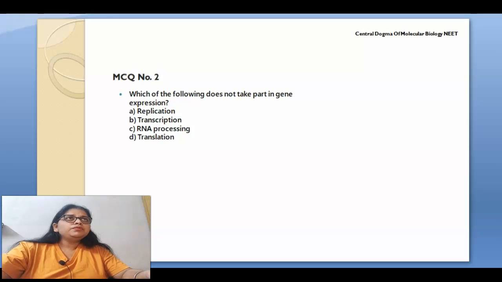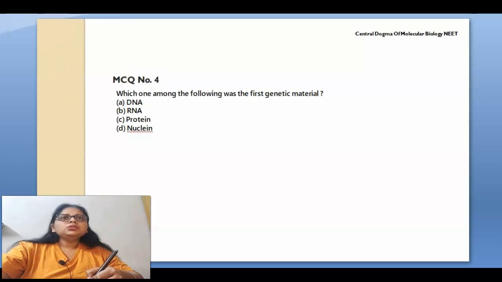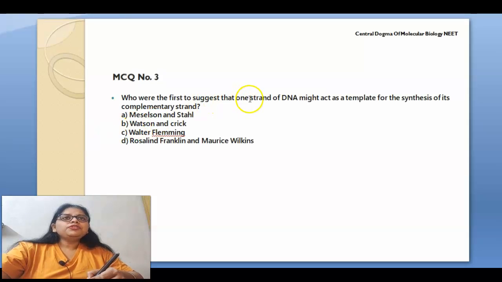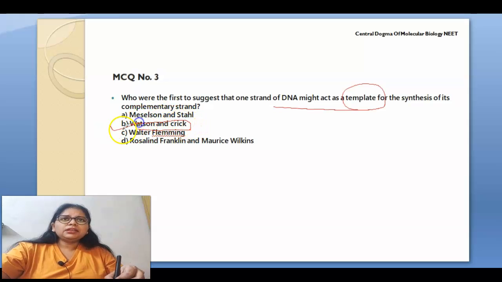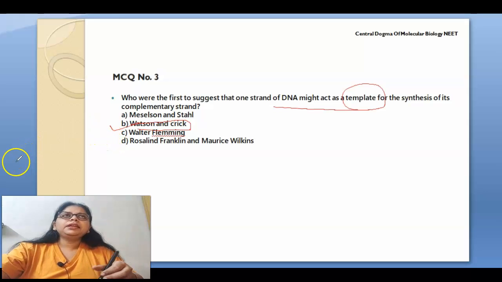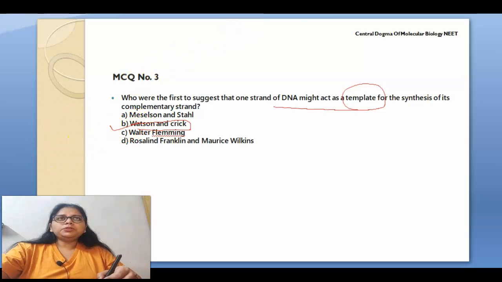So moving towards the next MCQ, MCQ number 3. Who were the first to suggest that one strand of DNA might act as a template for the synthesis of the complementary strand? This was given by Watson and Crick. Watson and Crick suggested that DNA acts as a template for the synthesis of the complementary strand. Meselson and Stahl gave the semi-conservative model of DNA and explained it with the help of experiments. So this is the correct option, option B.